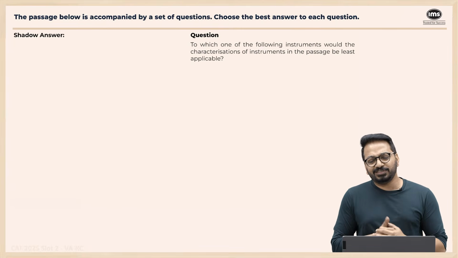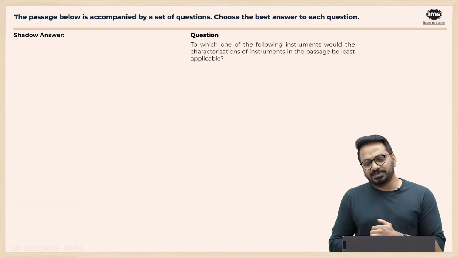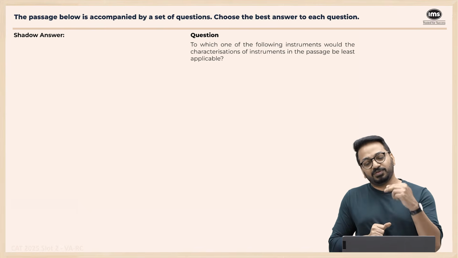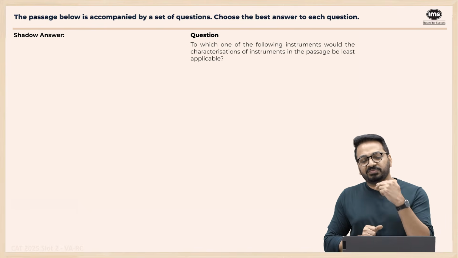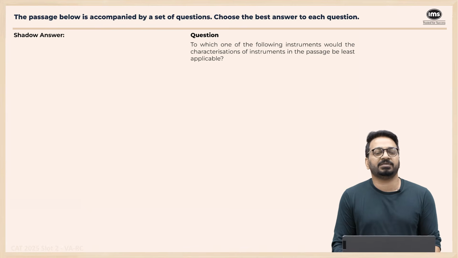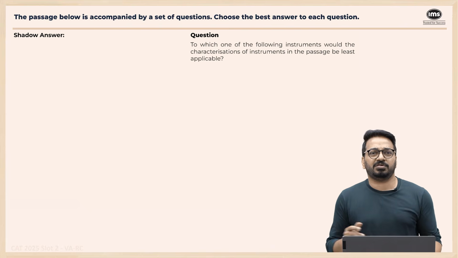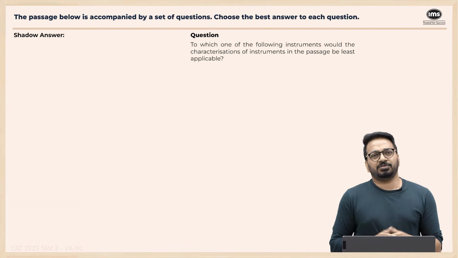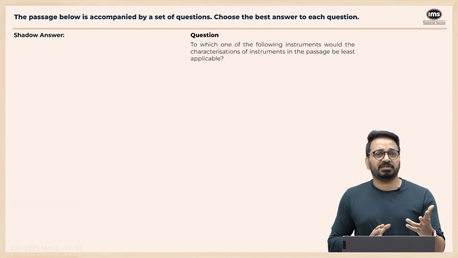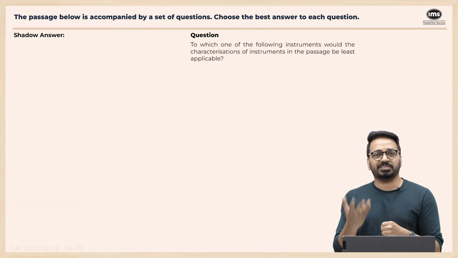To which one of the following instruments would the characterization of instruments in the passage be least applicable? Now, how have the instruments been classified? Some are receptive, right, and some are interventionist.